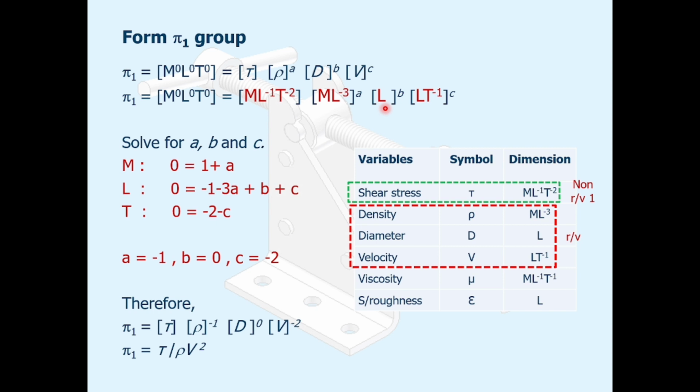This is the form of the pi 1 group: M^0 L^0 T^0 equals tau times rho^a D^b V^c.